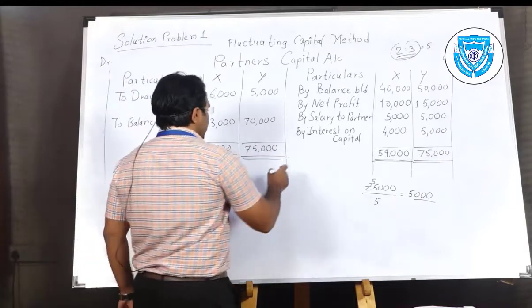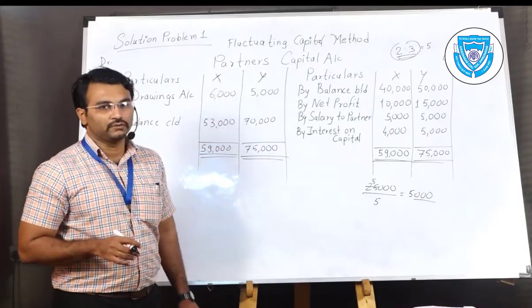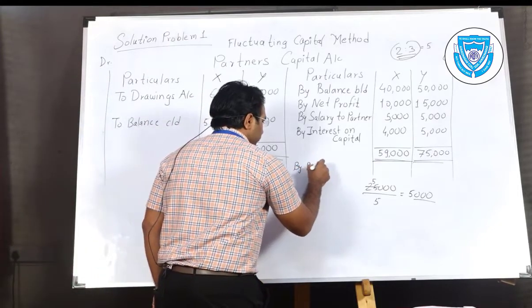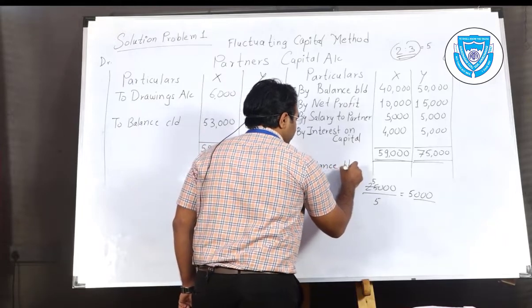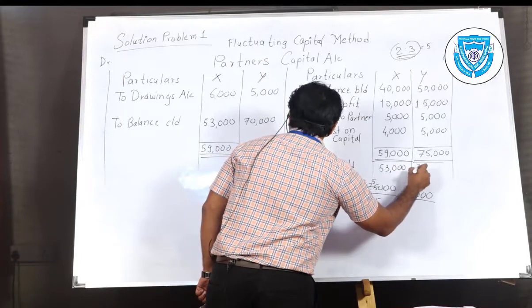Brought down the balances on the opposite side as per the rules of ledger accounts. So by balance brought down, 53,000 and 70,000.